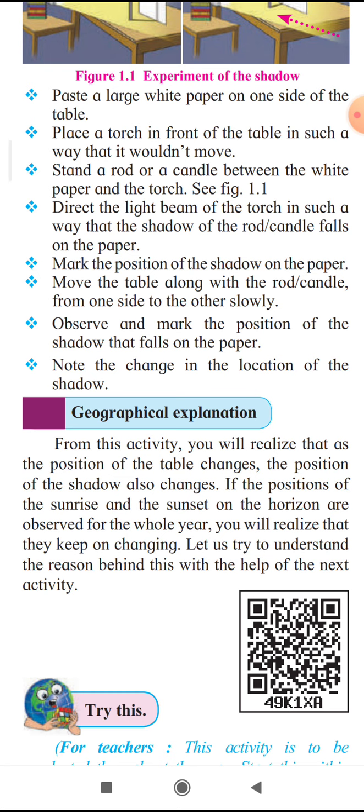Even at 12 o'clock, the place of our shadow also gets changed. Sometimes it is towards the south, and sometimes it is towards the north. Why does it happen? It is only because of the tilting of the earth.